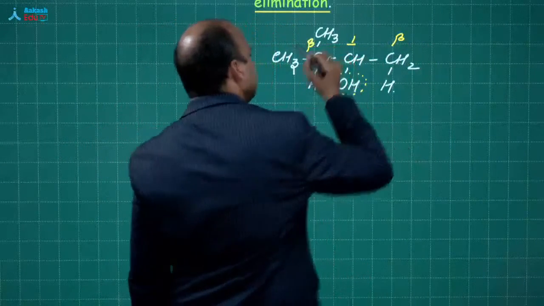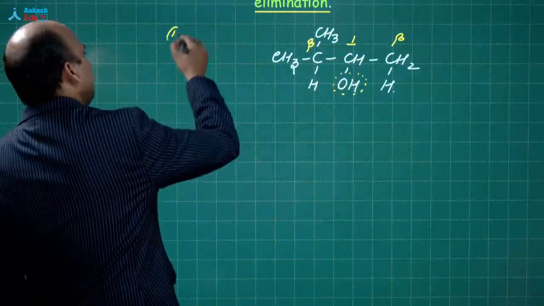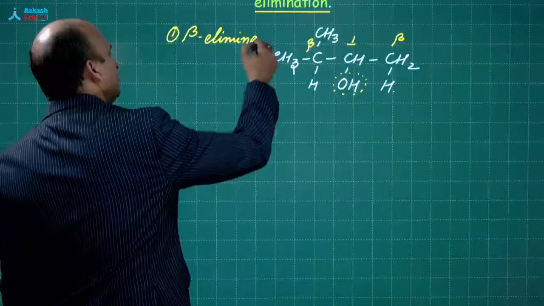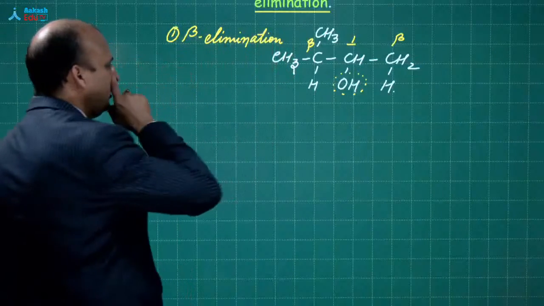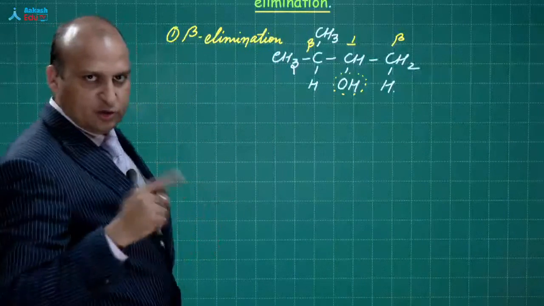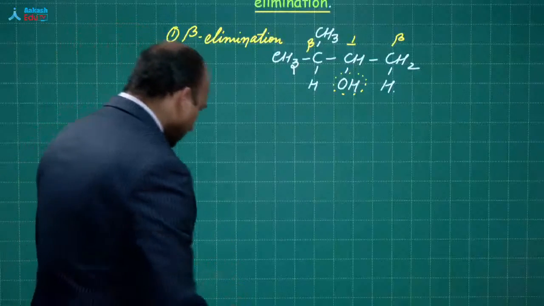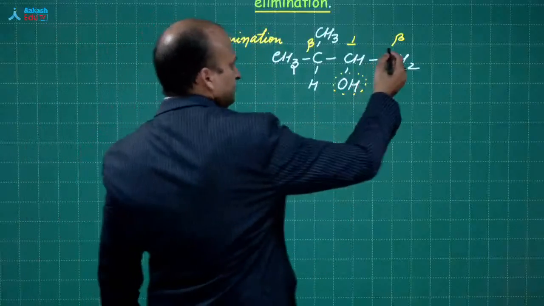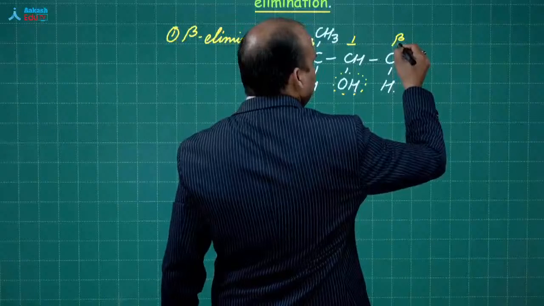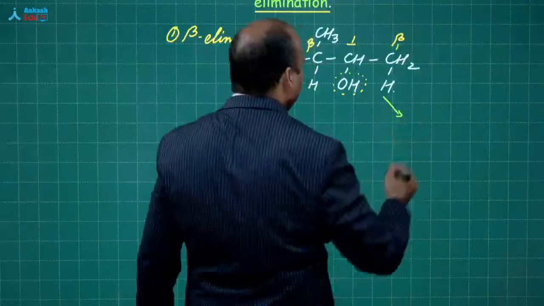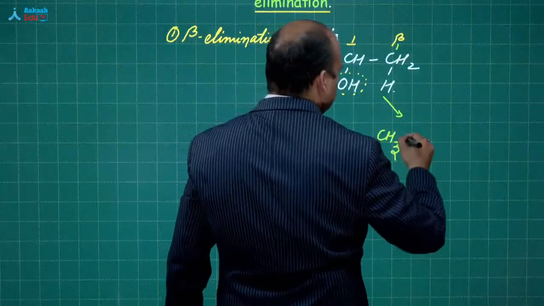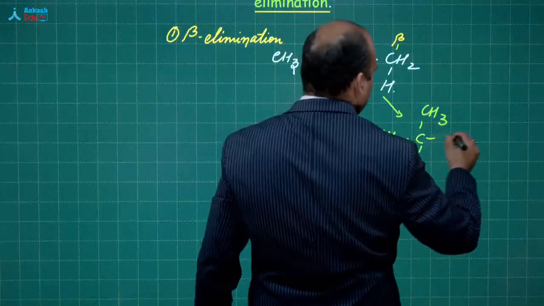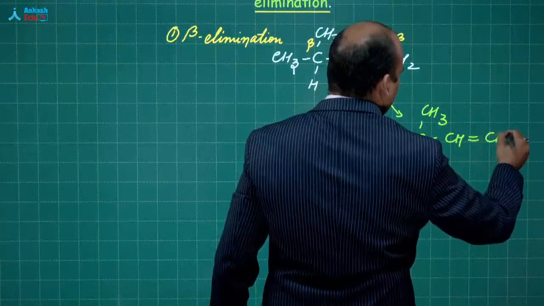So there are 2 beta carbons. If you remember, I talked about beta elimination. So why is this beta elimination? Because the hydrogen is moving out from the beta carbon. Okay, fine. So 1,2 elimination, beta elimination is clear. Now if you remove out the hydrogen from this beta, suppose I am writing it as beta 1, you will be getting the product as CH3 double bond CH2.